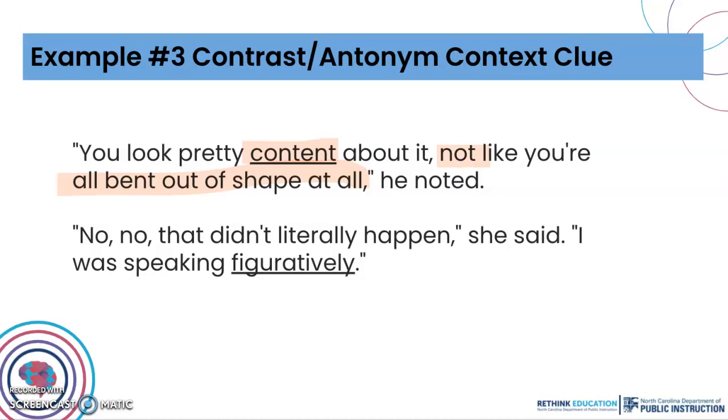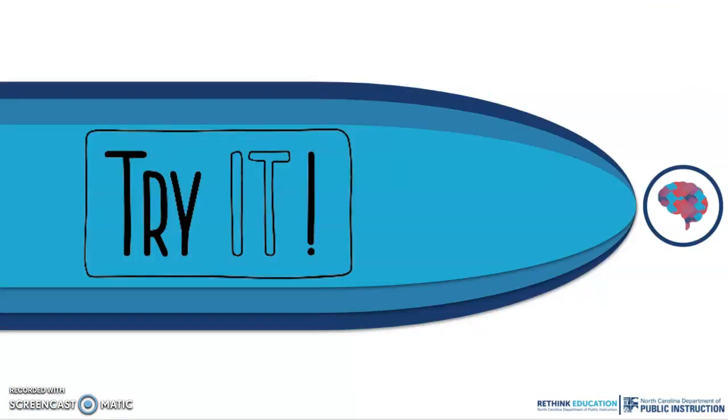In the second example, no, that didn't literally happen, she said. I was speaking figuratively. So, again, I can infer that the word figuratively here is the opposite of the word literally. How do I know that? Because she's saying no here. Now that we've taken a look at some examples, let's practice what you've learned.